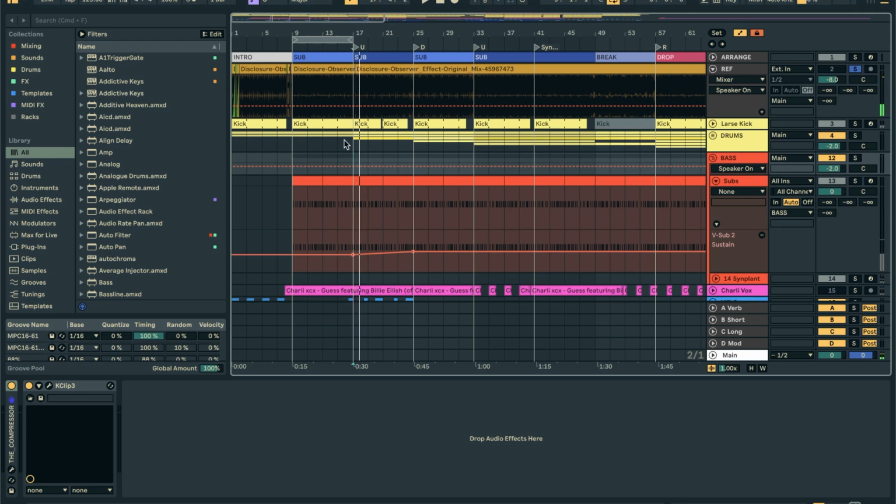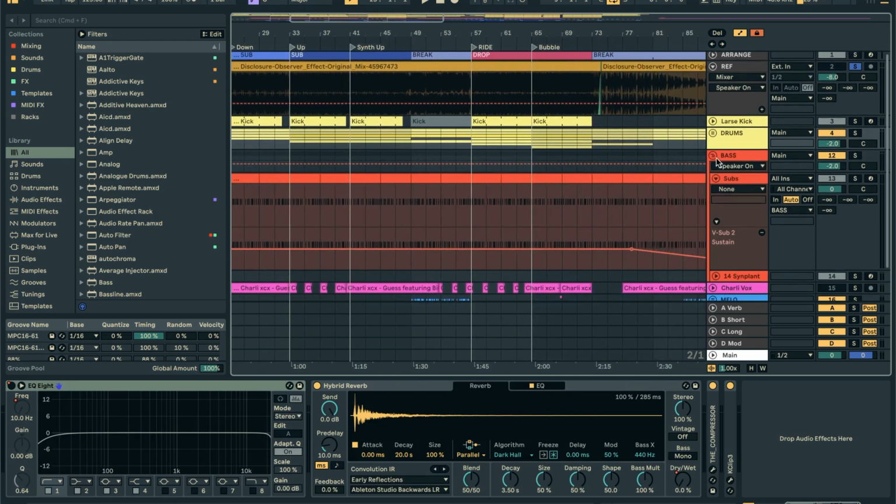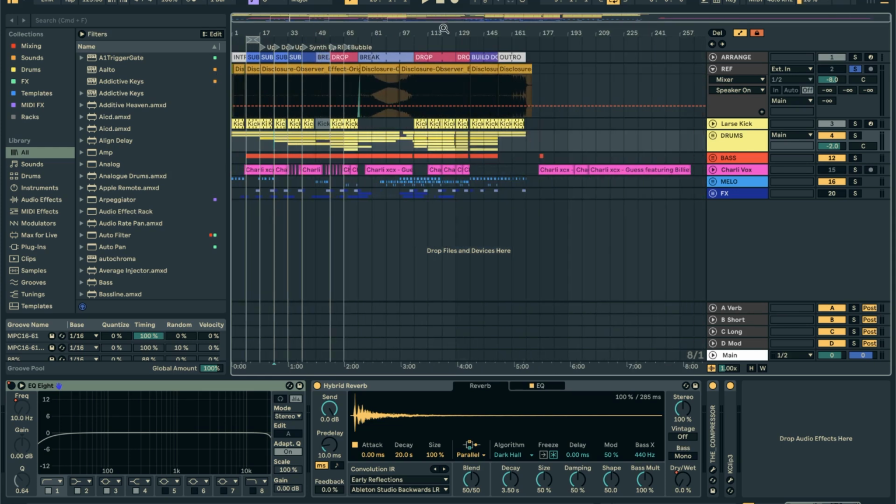A hi-hat gets added here, so you add in the hi-hat here. And you can just work your way through it just like this. That's kind of the main thing. And that way you can quickly get an arrangement by just copying the arrangement track here. And I like listening back and forth to the reference. Once you have that done, that's going to be kind of like the main arrangement.